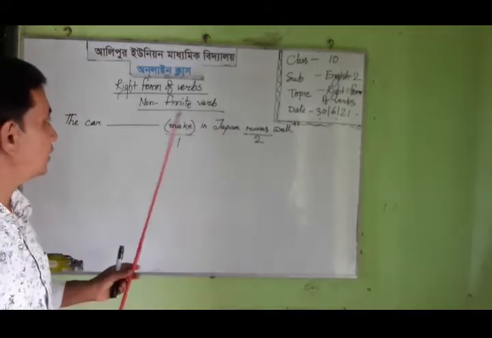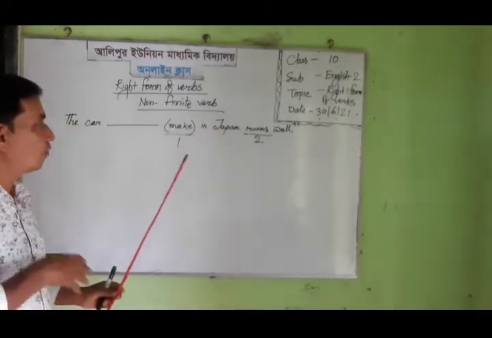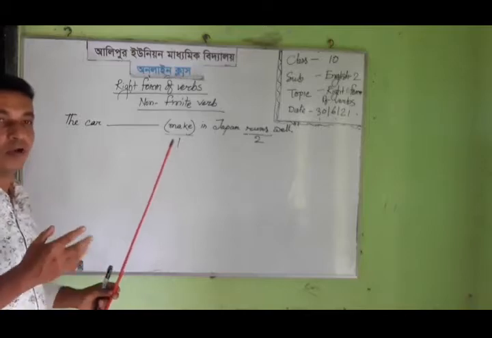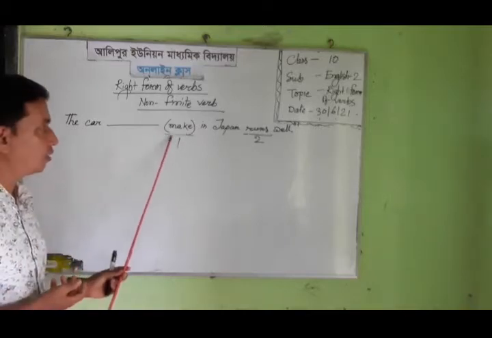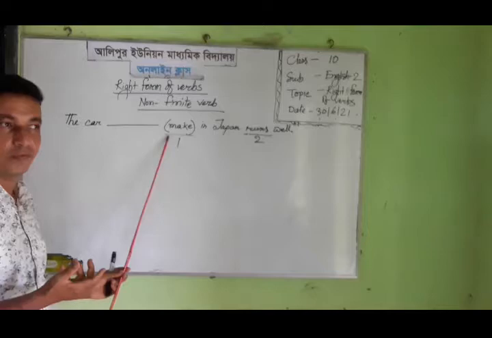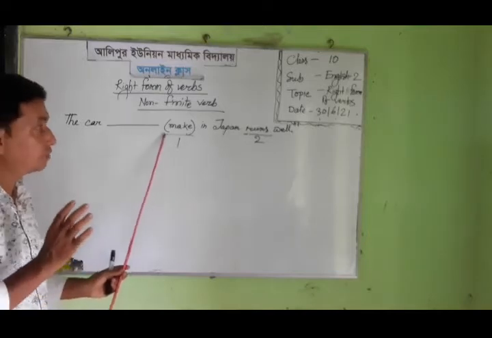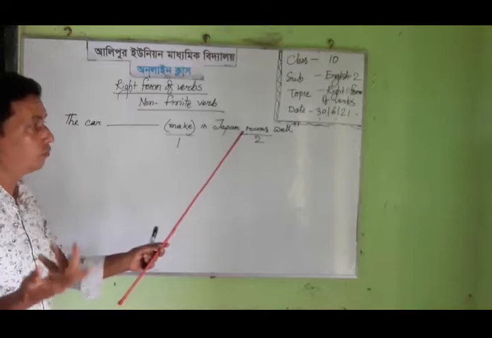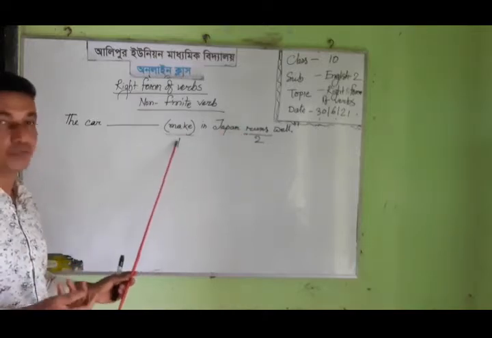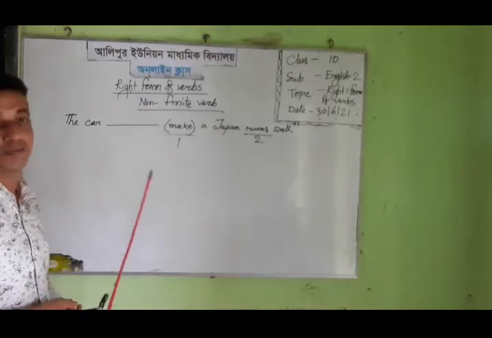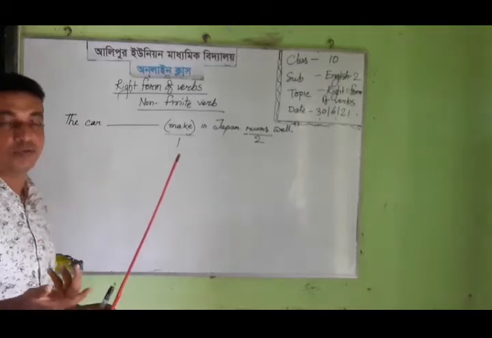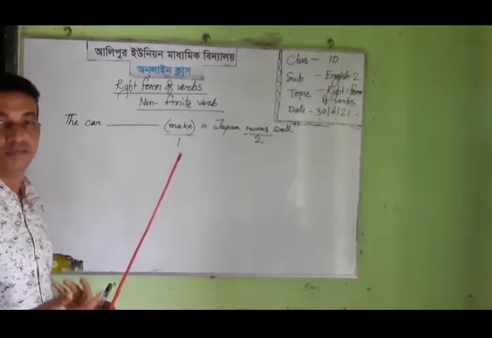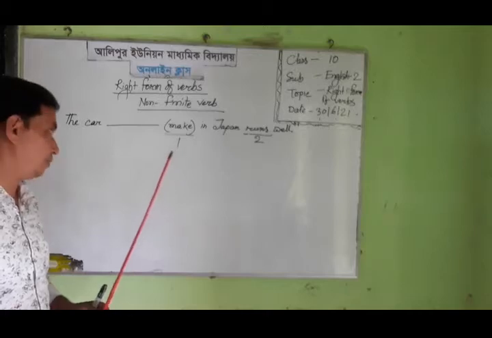My question is, how will we change the verb make? Make must be non-finite because the finite verb is already pointed out. So make should be a non-finite verb. Non-finite verb has three groups: to plus verb, ing form, and past participle form of the verb.